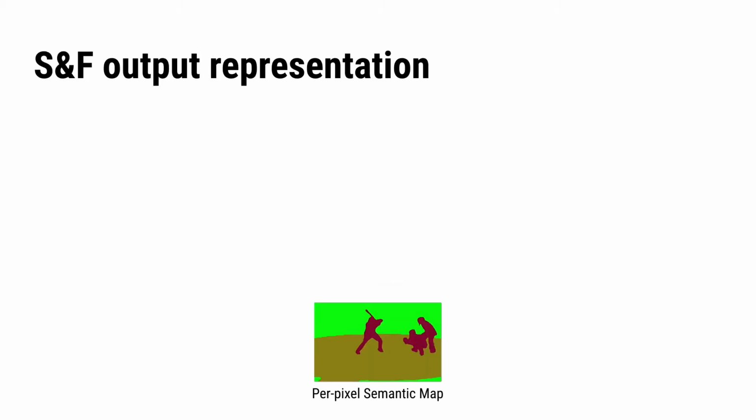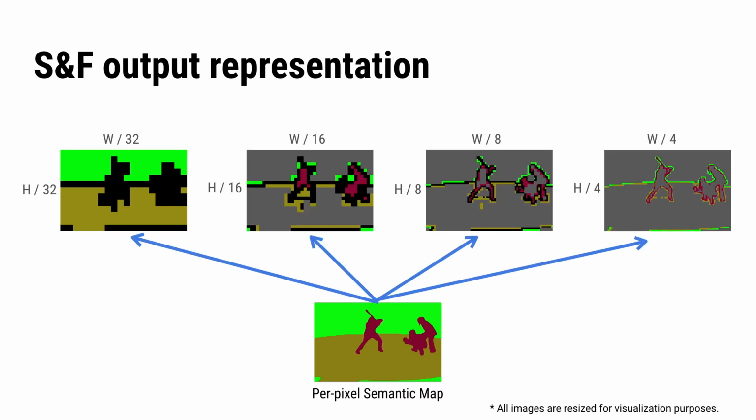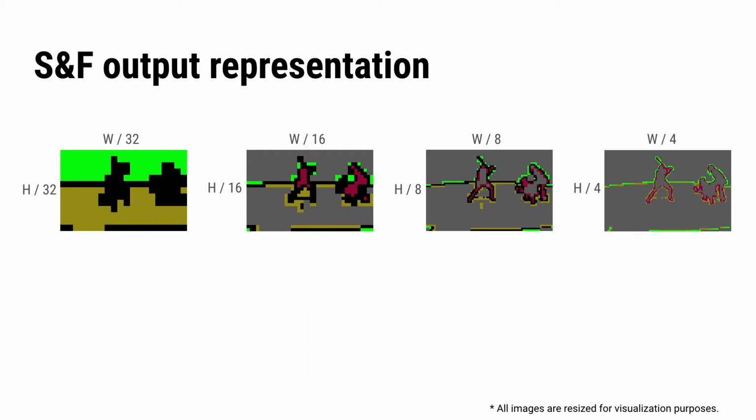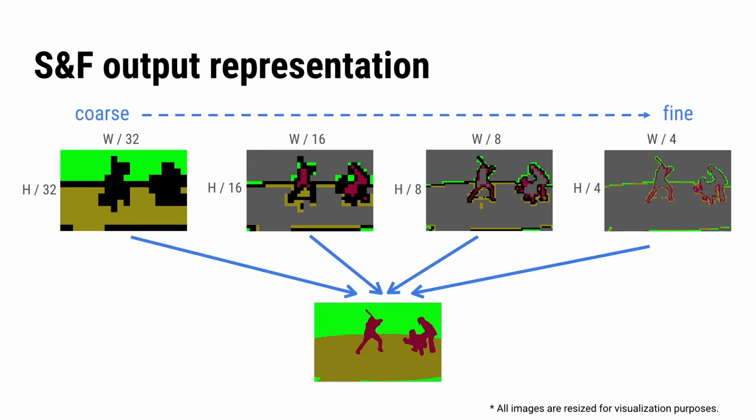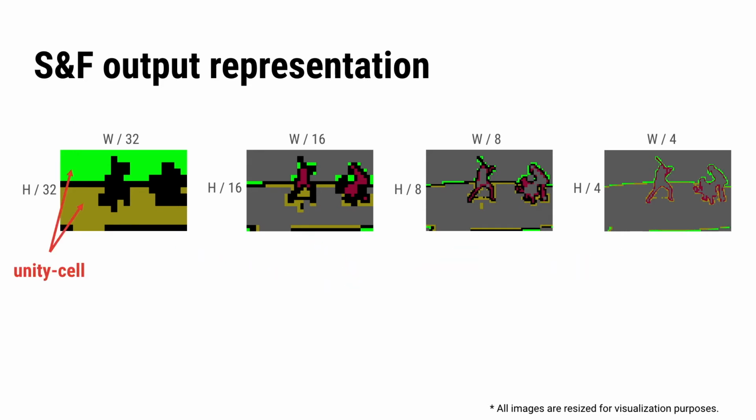Intuitively, in our output representation, we decompose a per-pixel semantic map into 4 different scales, and each of them is only responsible for a subset of pixels. We train a neural network to predict such an output representation, and in the inference phase, we acquire the semantic labels from coarse to fine, and fuse them into a final semantic map. In more detail, the cells in chromatic colors are the unity cells, and their semantic labels can fully represent the underlying pixels. And the black cells are the mixed cells, where the semantic labels are invalid.